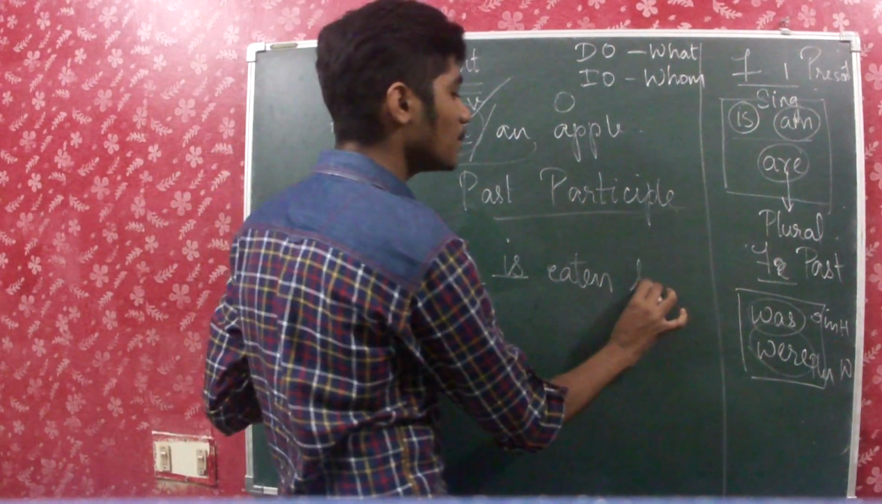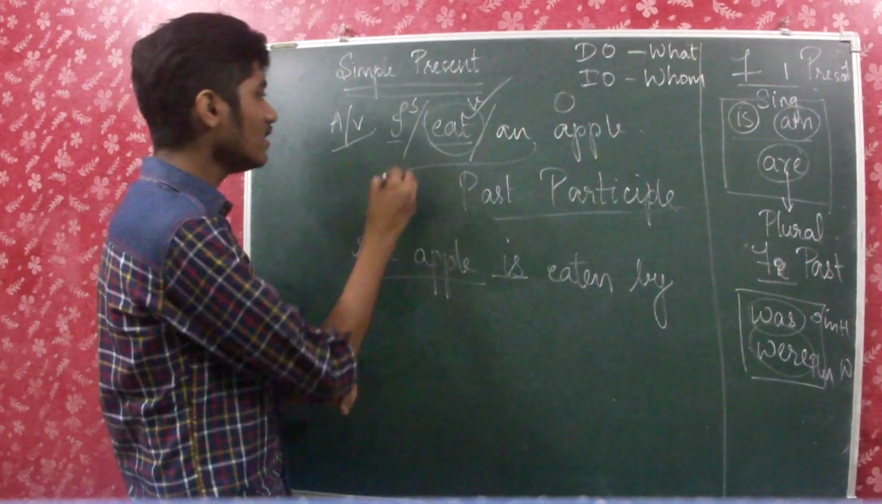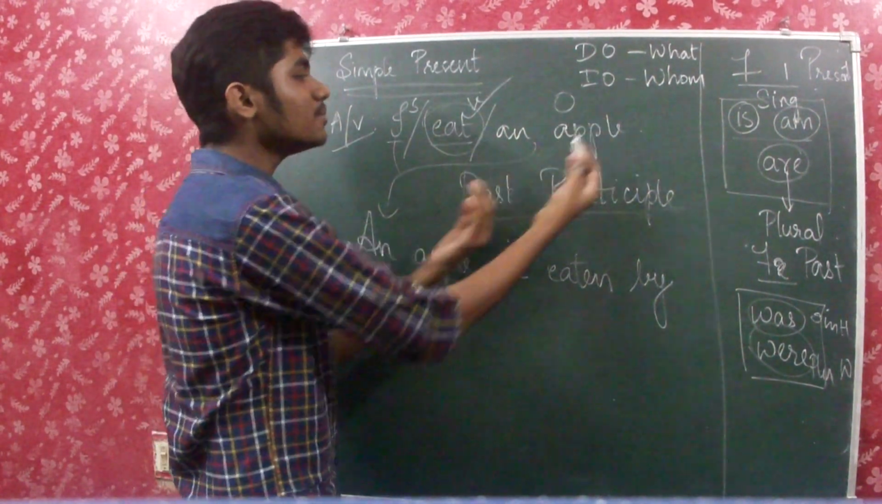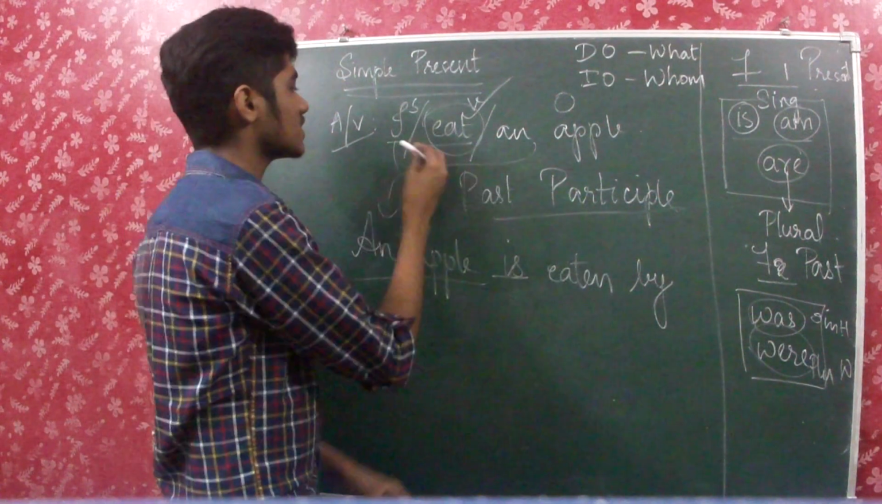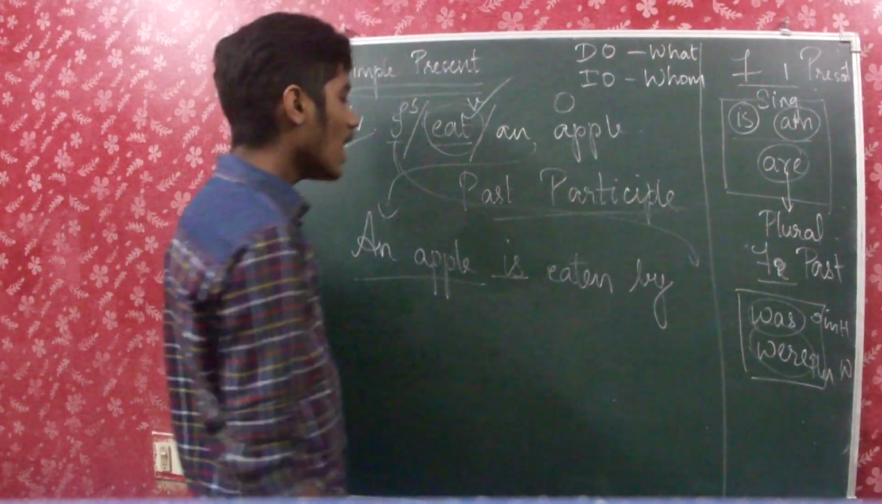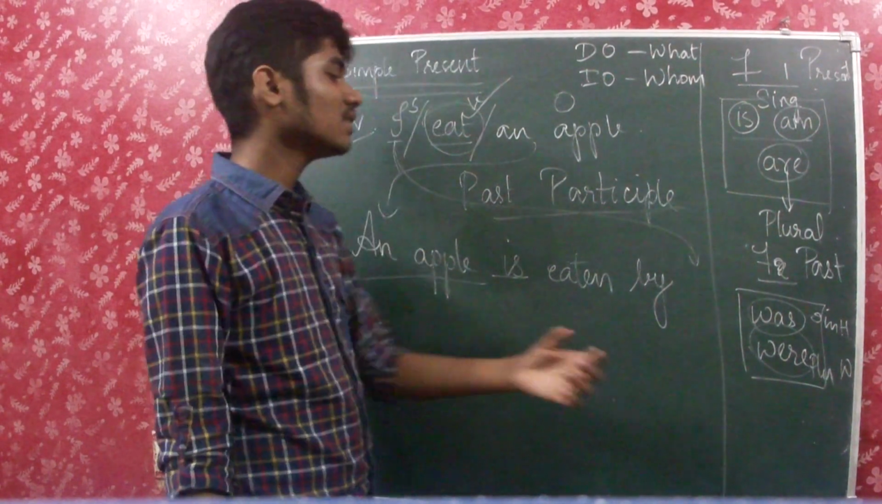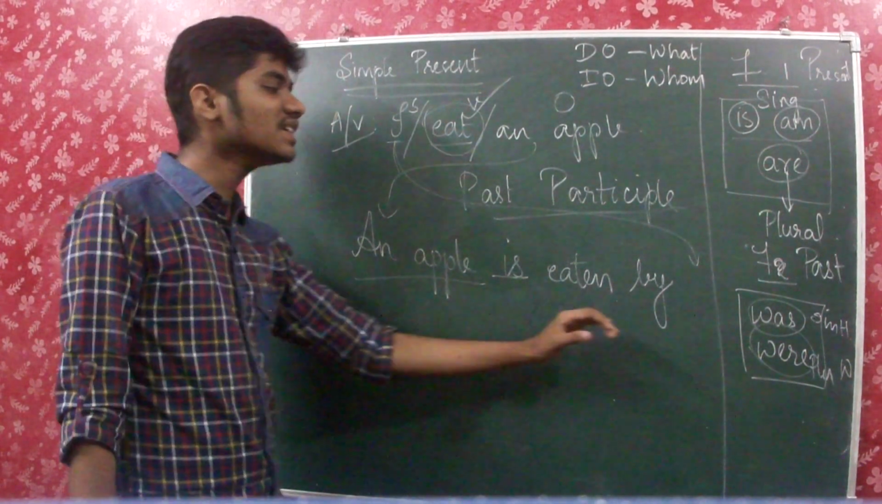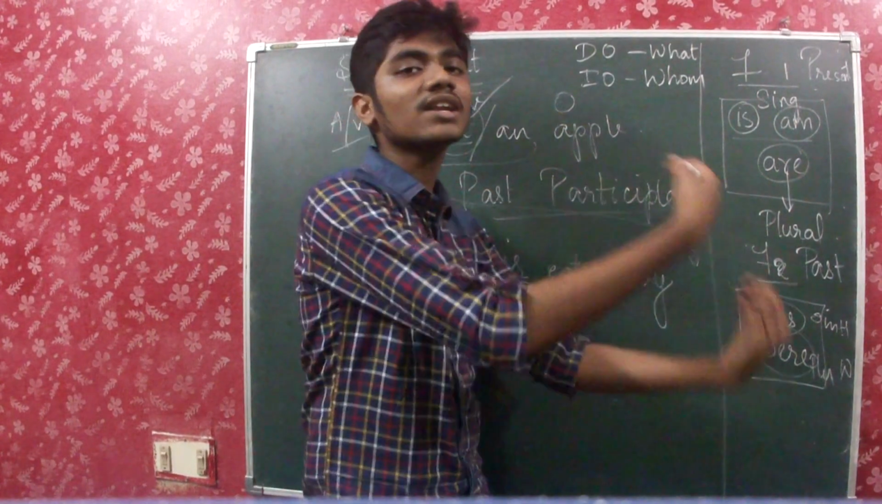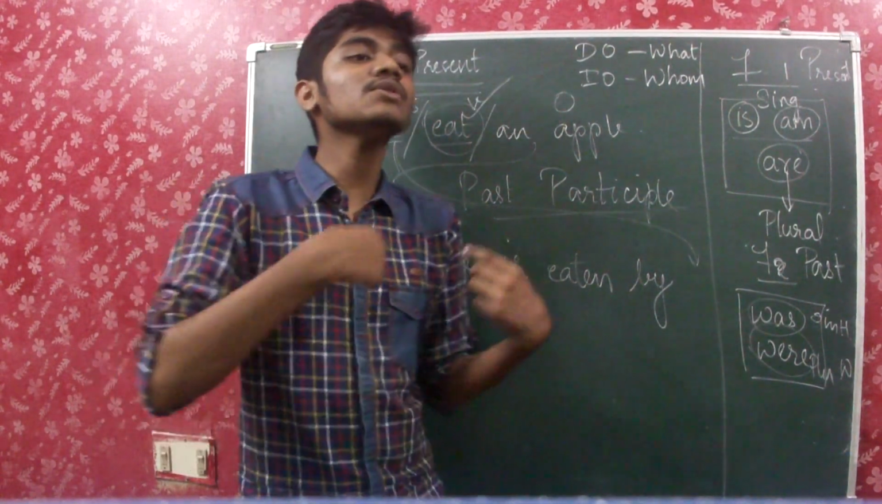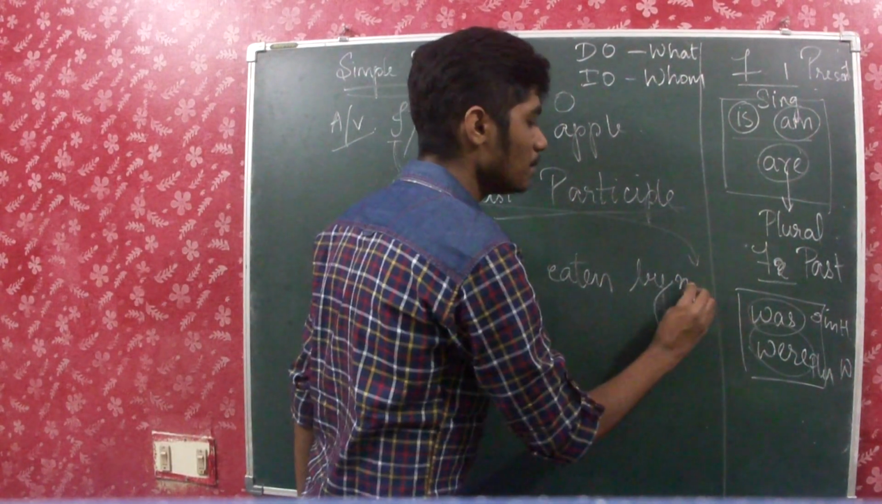And then I have to write the preposition by. And then the subject, as you brought the object to the first, the subject should be brought to the last. So I am bringing the subject to the last and I cannot write it as an apple is eaten by I. Okay, that's something ridiculous. So an apple is eaten by, and the pronoun when it comes to that place, it changes into its second form. So it takes the form me.